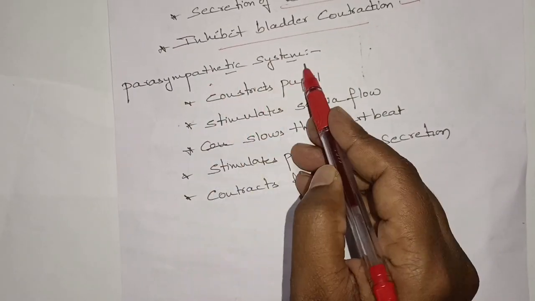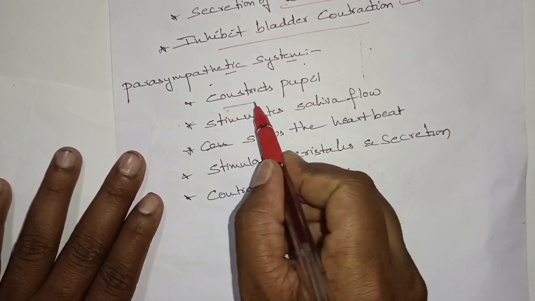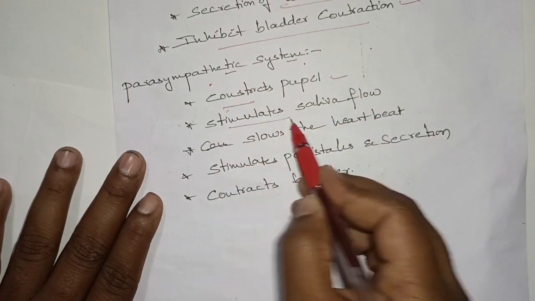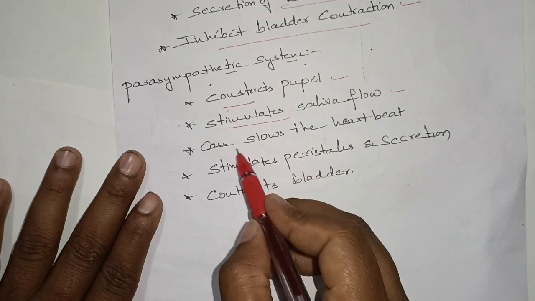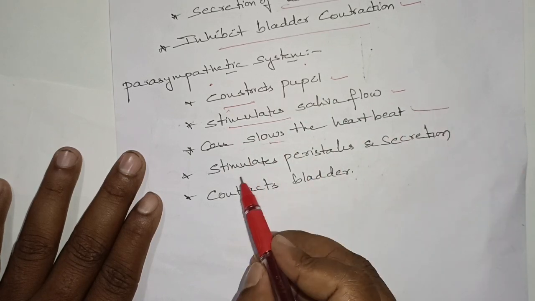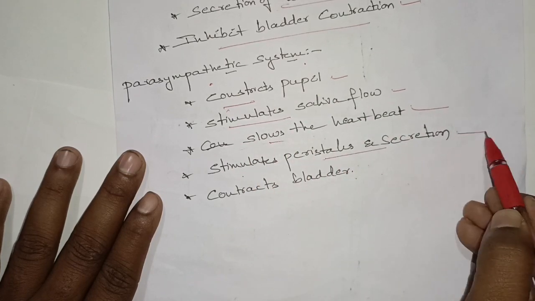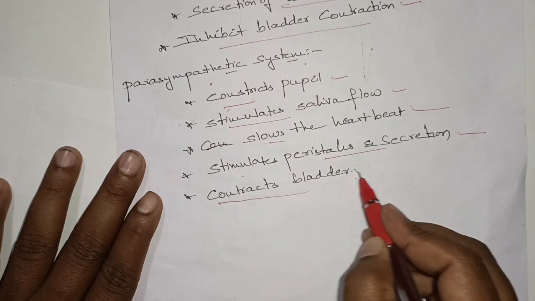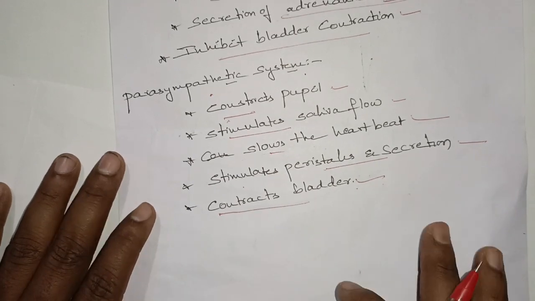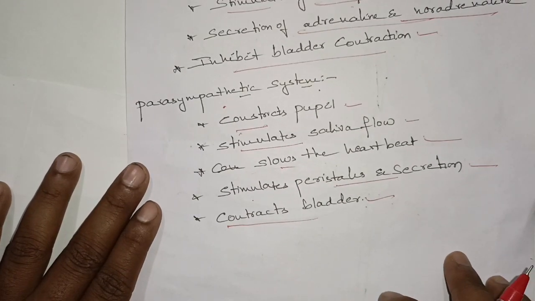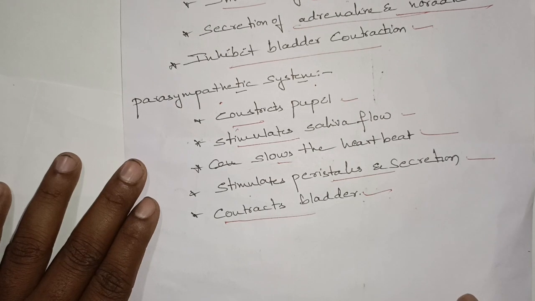Here the opposite reaction is seen in the parasympathetic system, meaning they constrict the pupils, stimulate the saliva flow, slow the heartbeat, stimulate peristalsis and secretion, and finally contract the bladder. These are all about the functions of the sympathetic and parasympathetic nerve fibers.